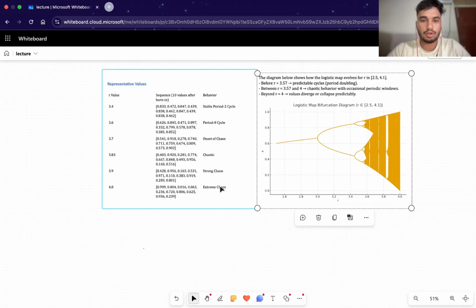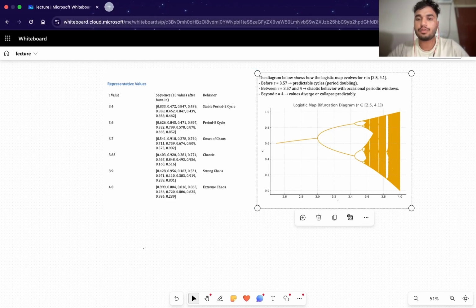Let us look into this. When we see that the R value is 3.4, we have a stable bifurcation pattern. We see a repeating pattern every time. But when we look at 3.6, 3.7, 3.83, the chaos starts to increase. And when it reaches 4, it is extreme chaos. The value ranges from 0.999 to 0.004, which is like a starting to ending.